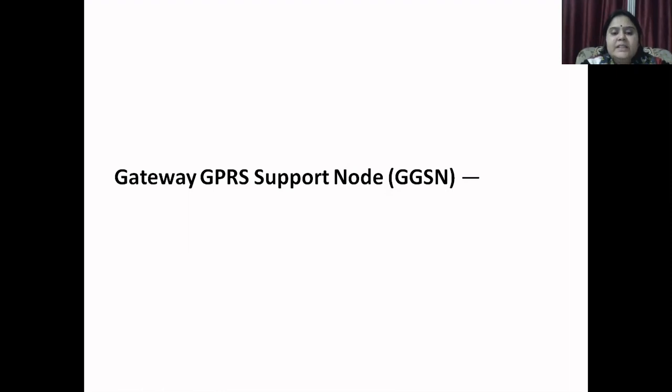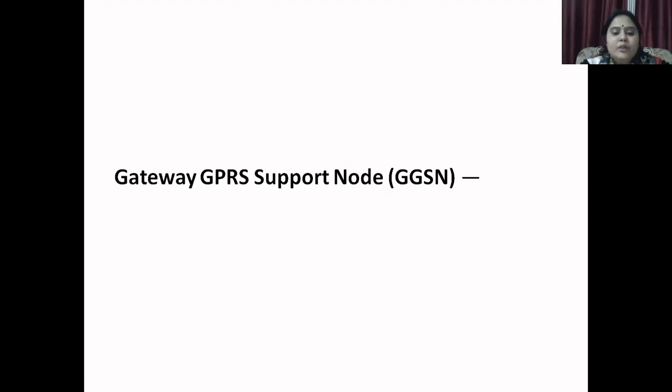The GGSN is designed to provide interoperability with the external packet switched network and is connected with the SGSN via an IP based GPRS backbone network. The packet control unit is also required, which may be placed at a BTS or at the BSC.